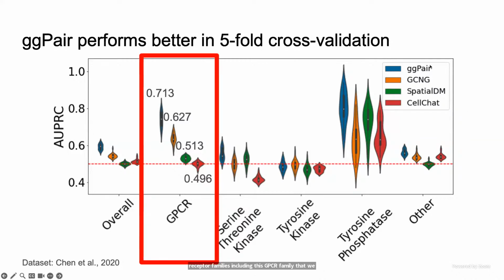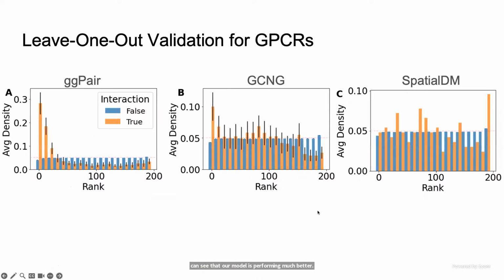So our method is called GG-pair. It's to the very left. You can see that our model is performing much better compared to other state-of-the-art methods. Okay, and so focusing on GPCR, then we can do the next experiment as in leave one out validation.